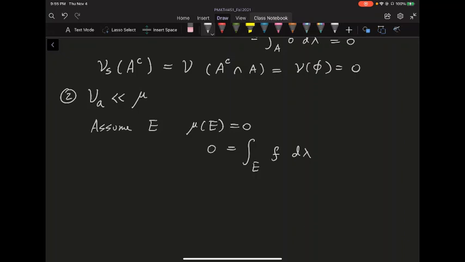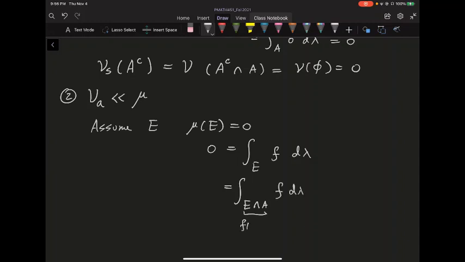And if you recall how I defined this, we can break this E into where f is 0 and where f is non-zero. So on the set A, if I say E intersect A, I know f is just equal to 0.